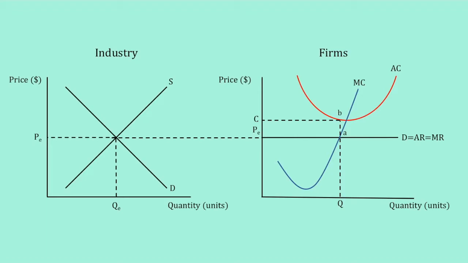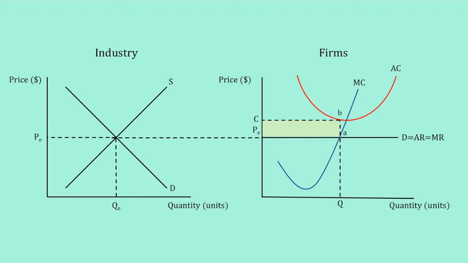The second situation is short-run loss. Loss means the firm is earning revenue that cannot cover the total cost. Let's take a look at the graph. The graph is very similar to that of abnormal profit, but the difference is that the AC curve is above the demand curve. This is why the cost, which is C, is greater than the price PE at profit maximizing output Q. Therefore, the firm is making loss of C minus PE per unit, and by multiplying Q, we get the total amount of loss the firm is making, which is equivalent to the rectangle shown in the graph.